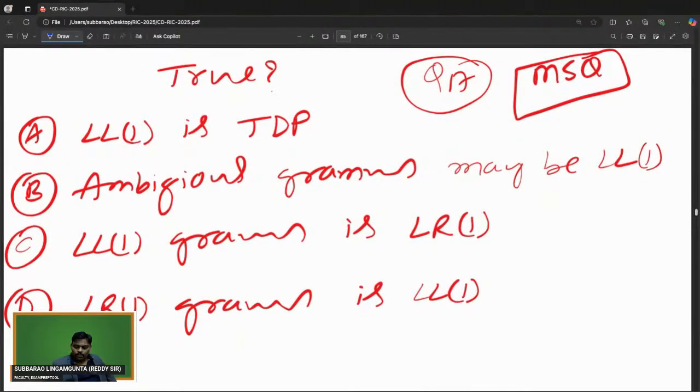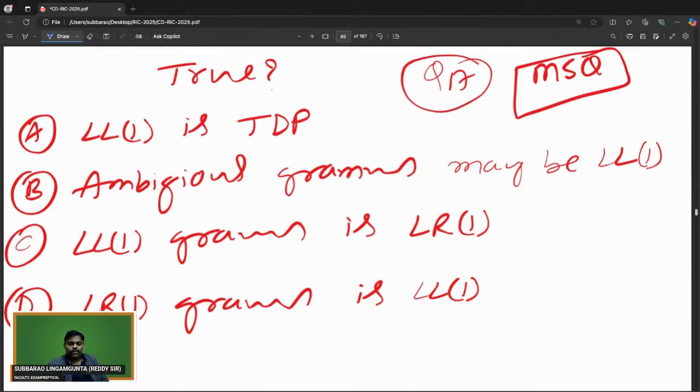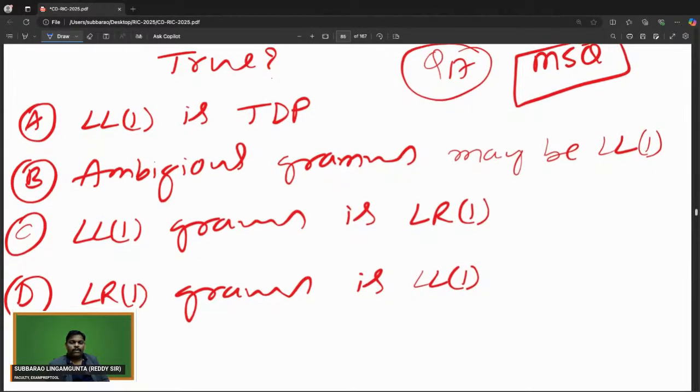Please try, everyone. Which one of the following is true?